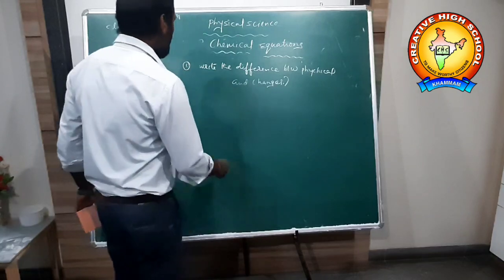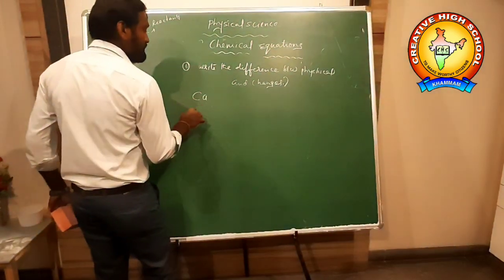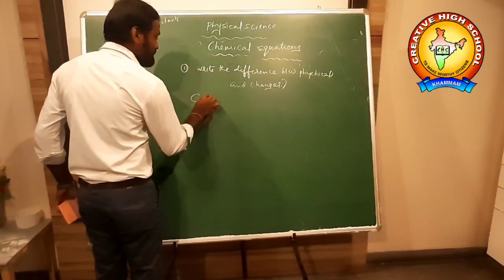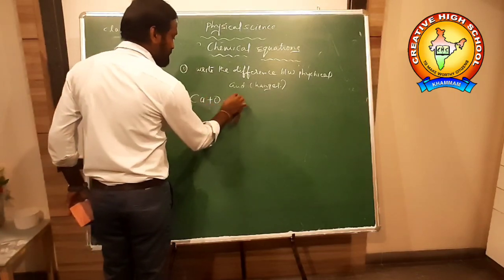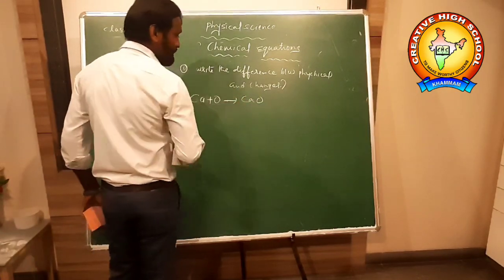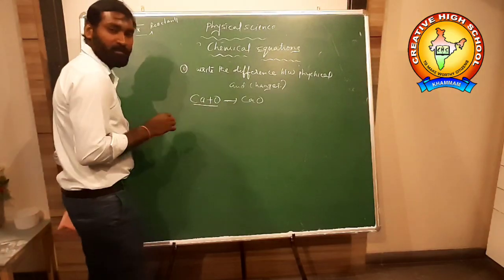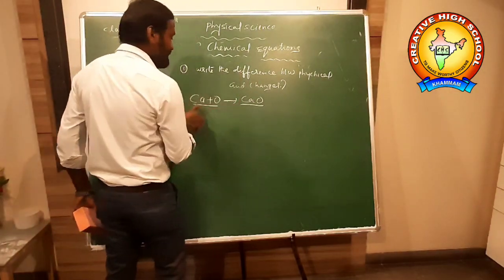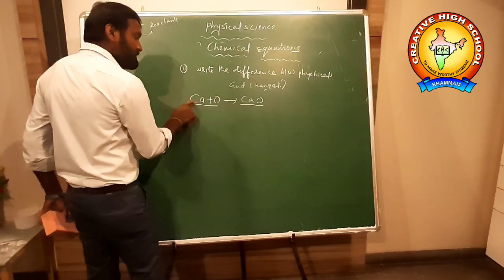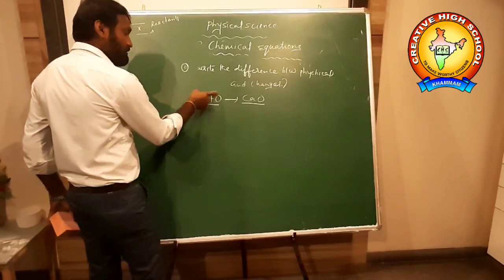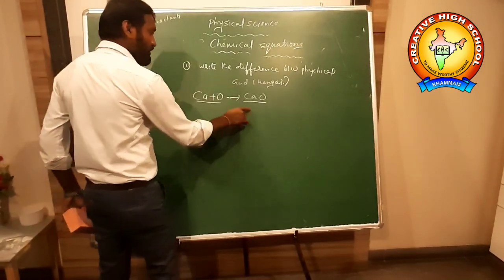For example, calcium plus oxygen gives rise to calcium oxide, CaO. It is lime. Ca is one element, O is another; both combine together to form a molecule.